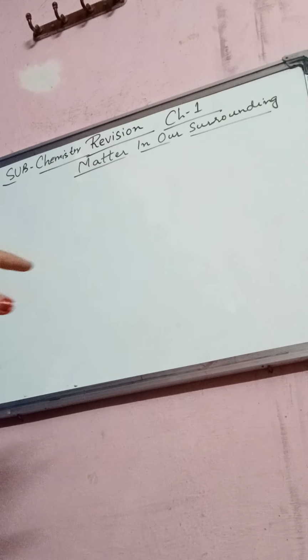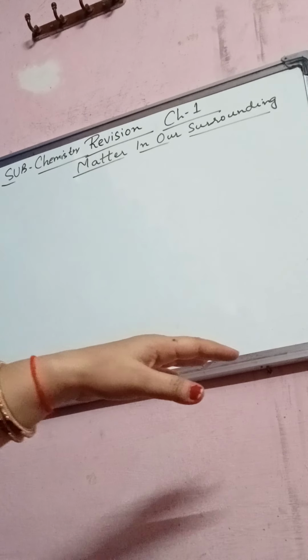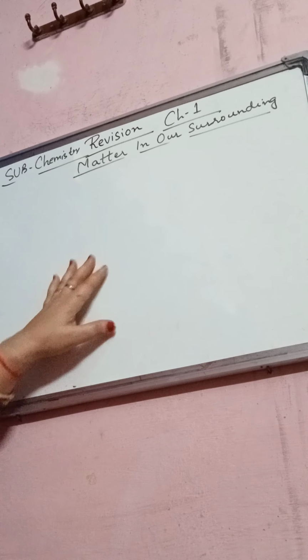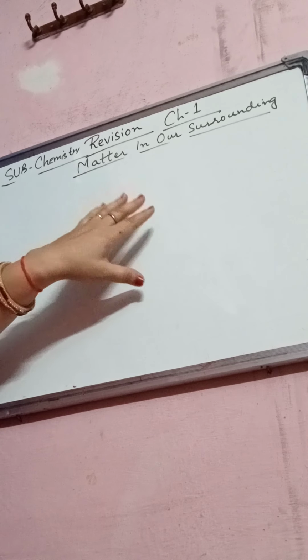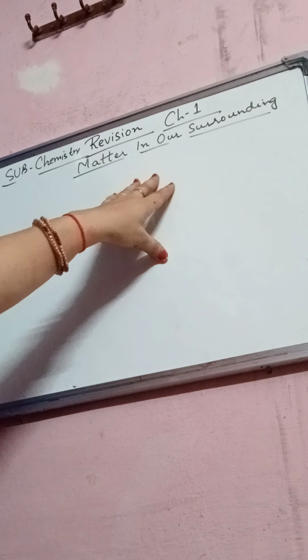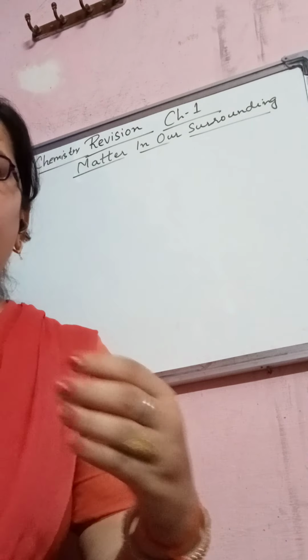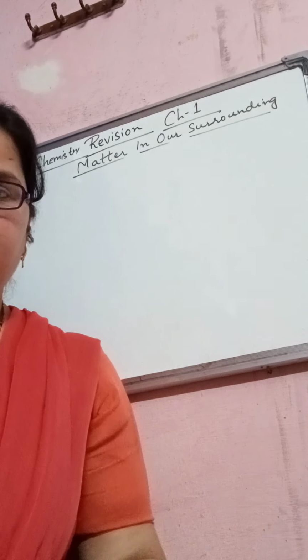As you know, what is meant by matter? Anything which occupies space and has mass. Okay? For example, sensation and emotions are not matter, right? Air, earth, table, chair are. Everything which occupies space and has mass is known as matter.